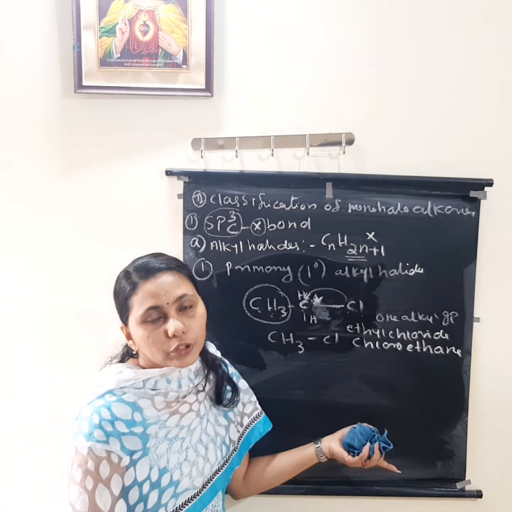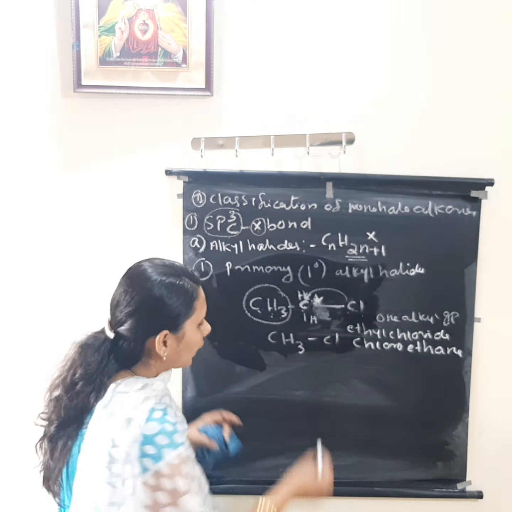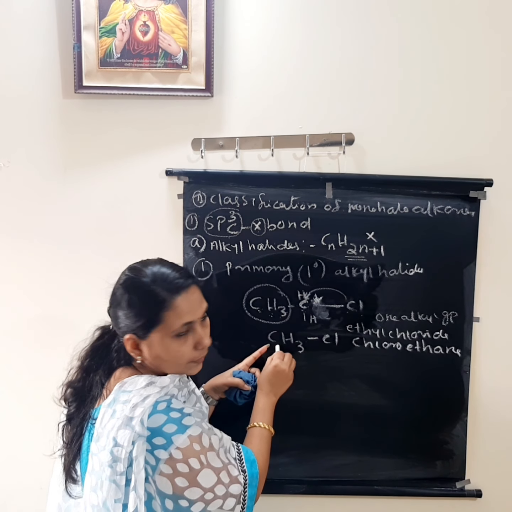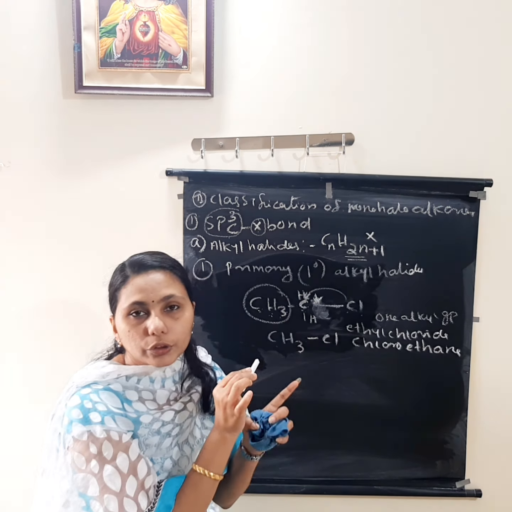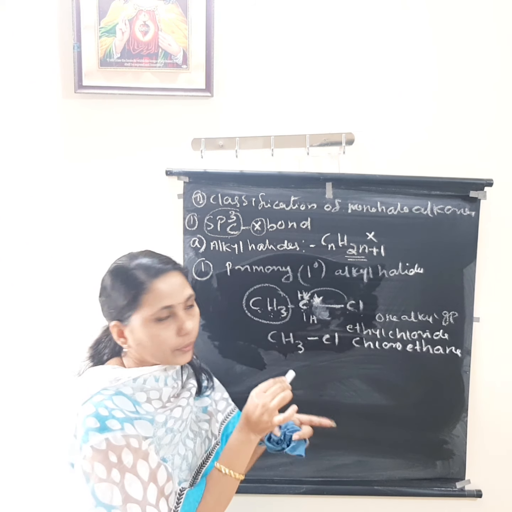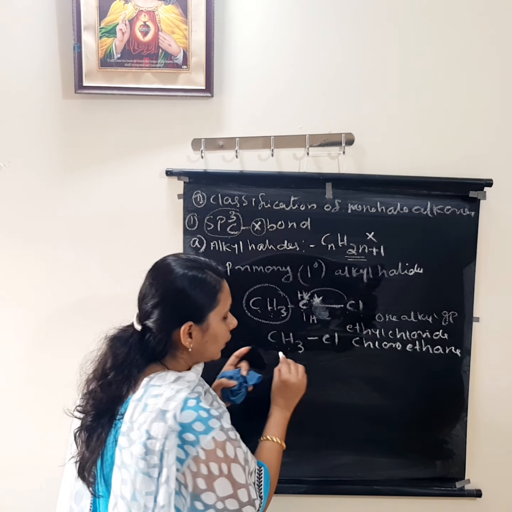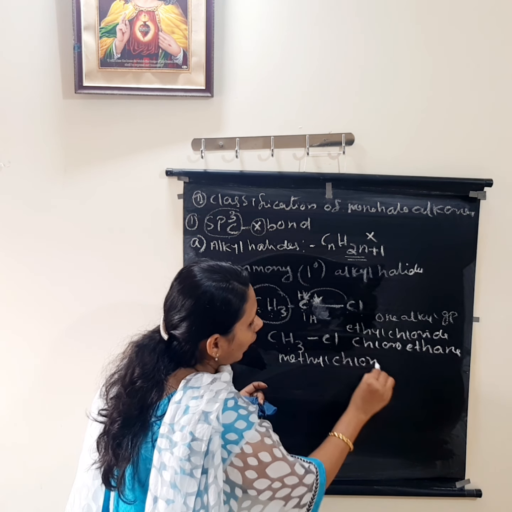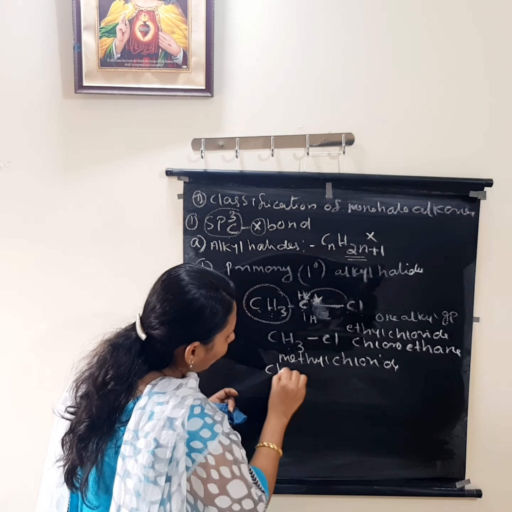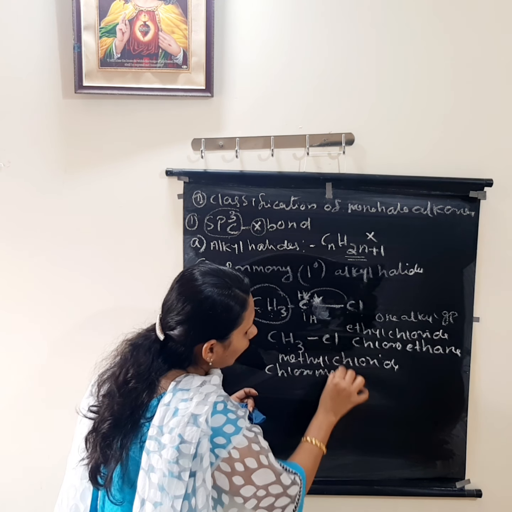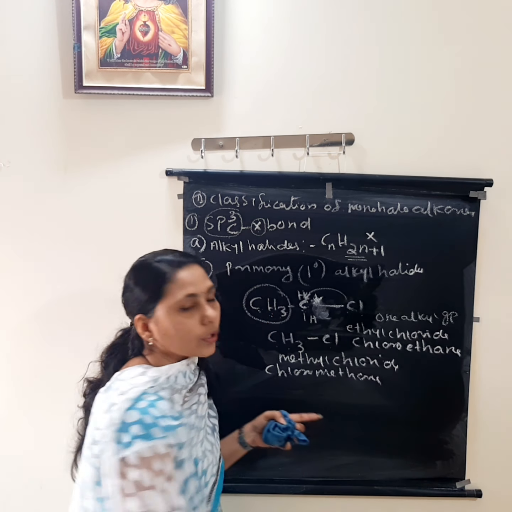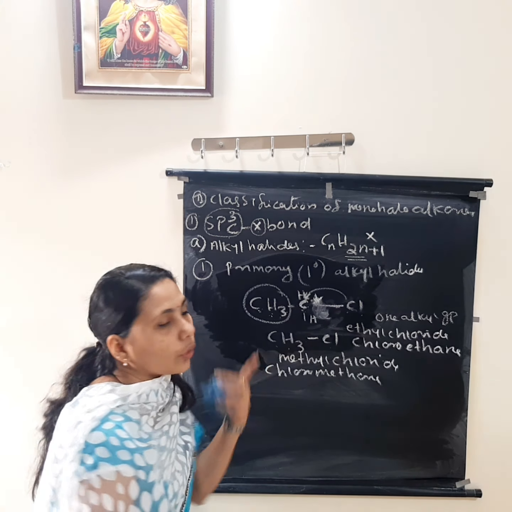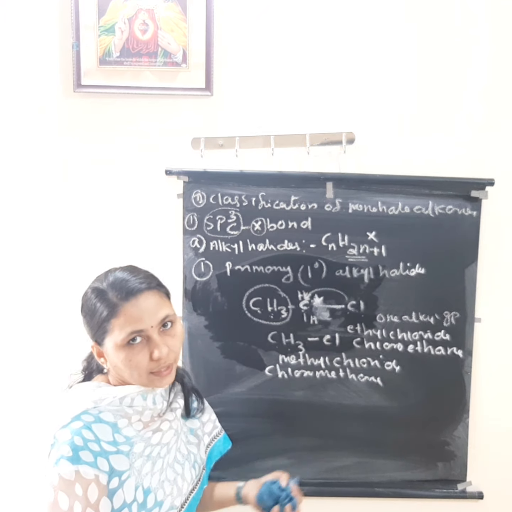It is an example of which one? Primary alkyl halide. Here you can see halogen is attached to this carbon atom, and it is not bonded to any other alkyl group. So this one we can name as which one? Methyl chloride, or what is the other name? Chloromethane. Methyl chloride or chloromethane also we can include in primary alkyl halide because it's showing all the properties of primary alkyl halides.